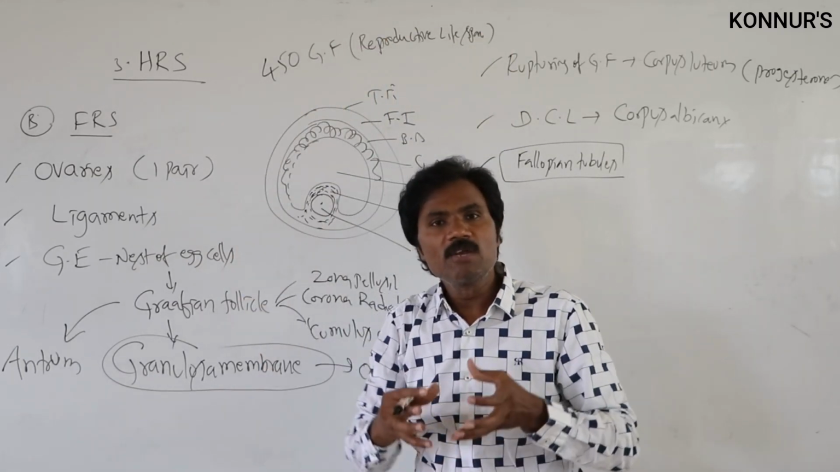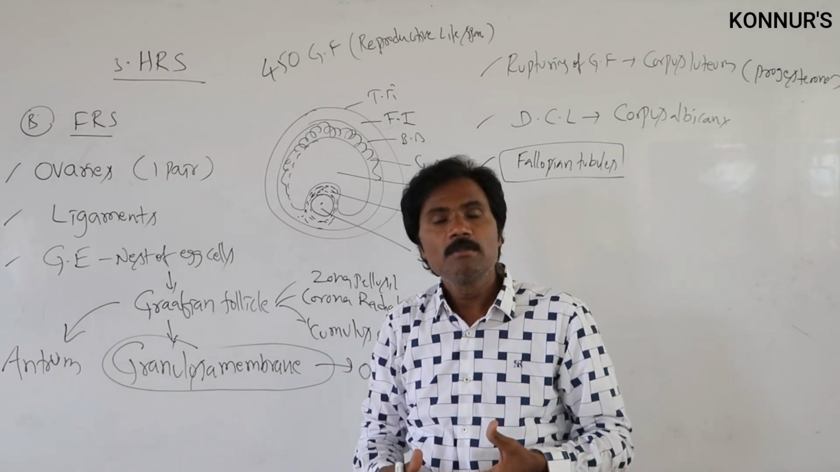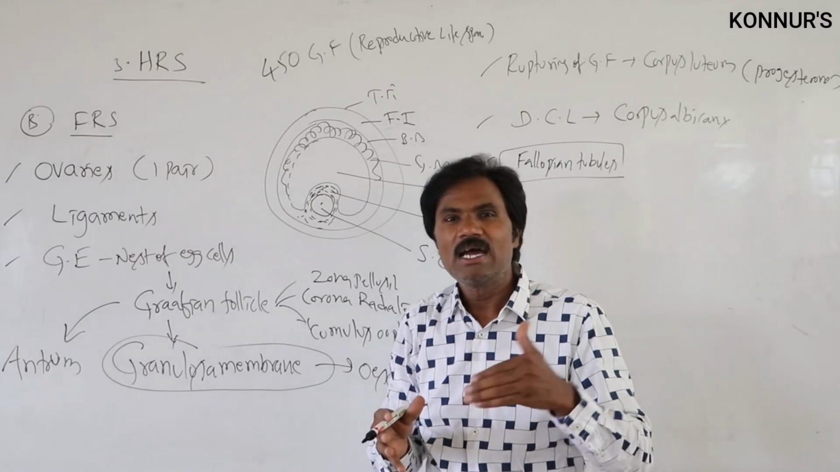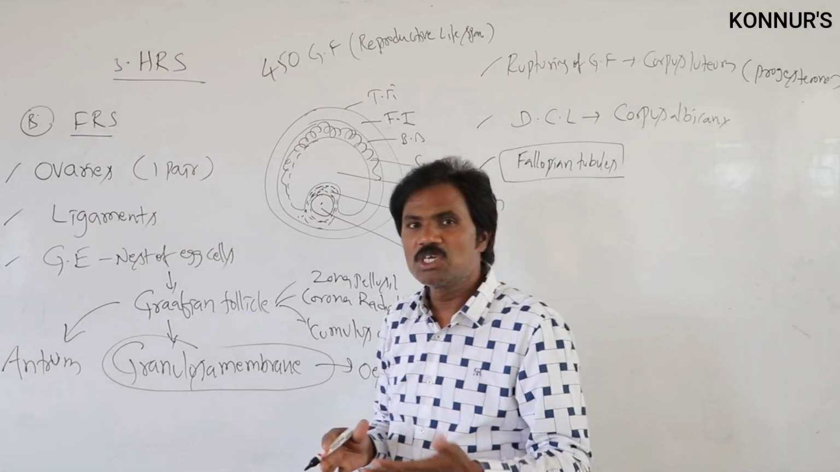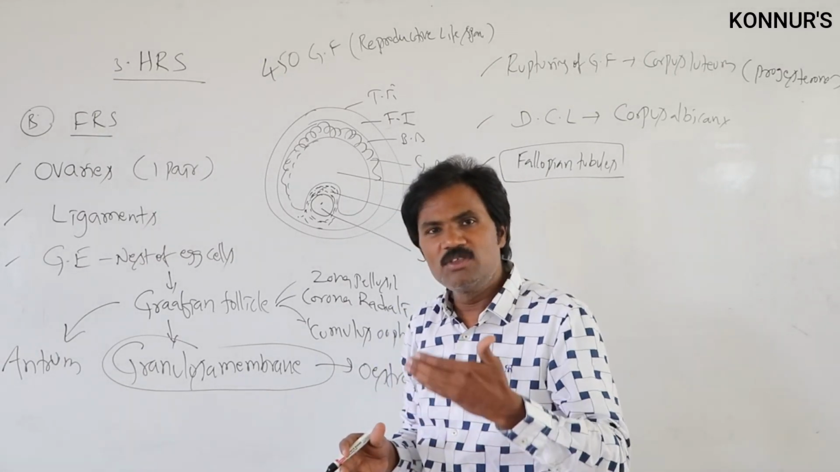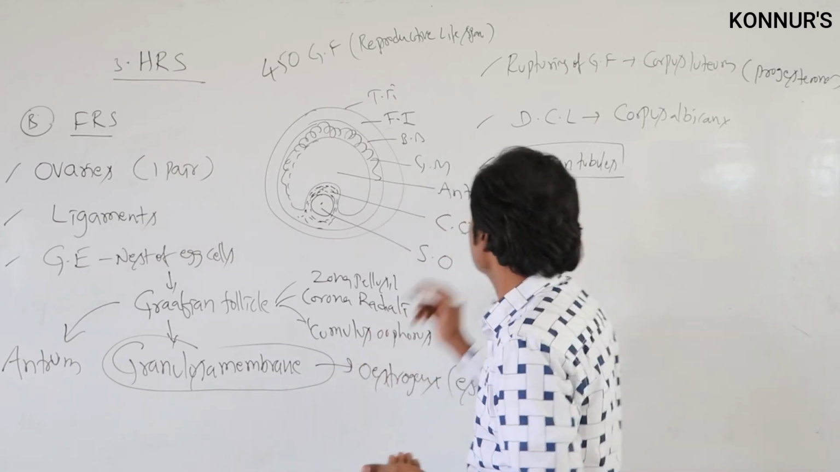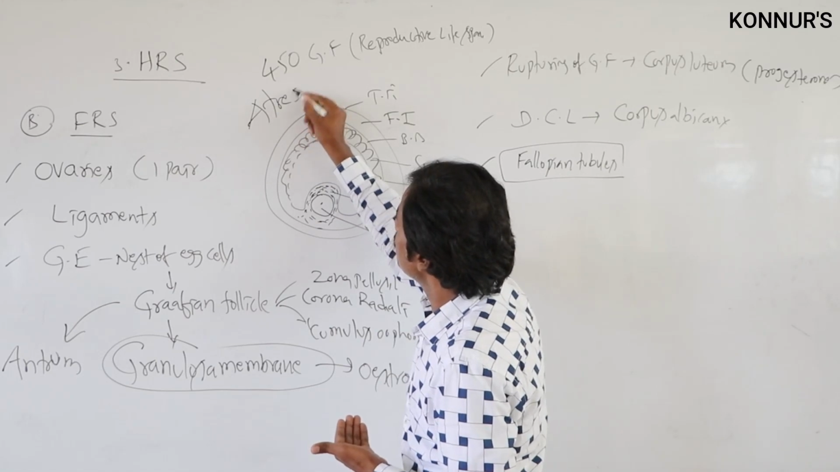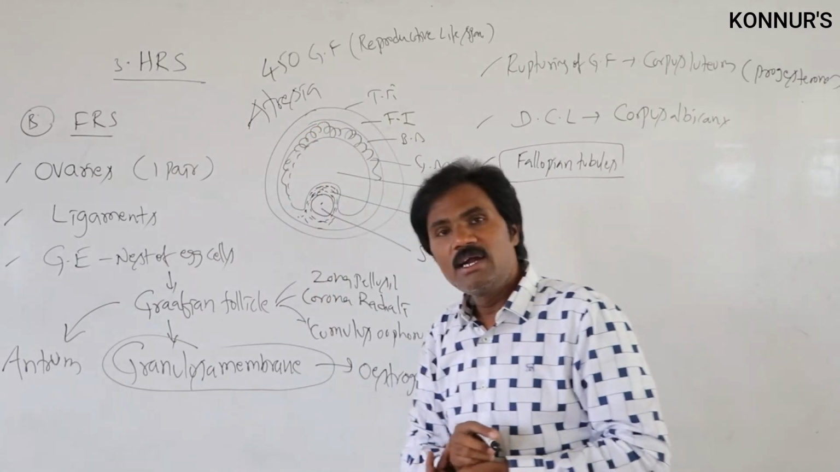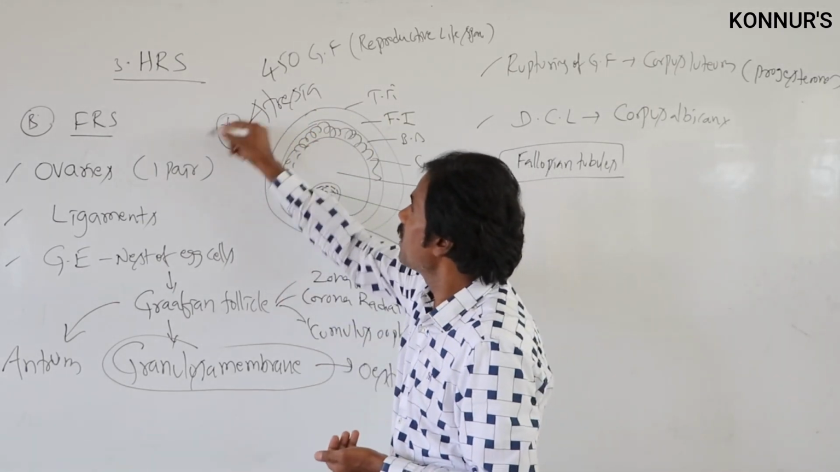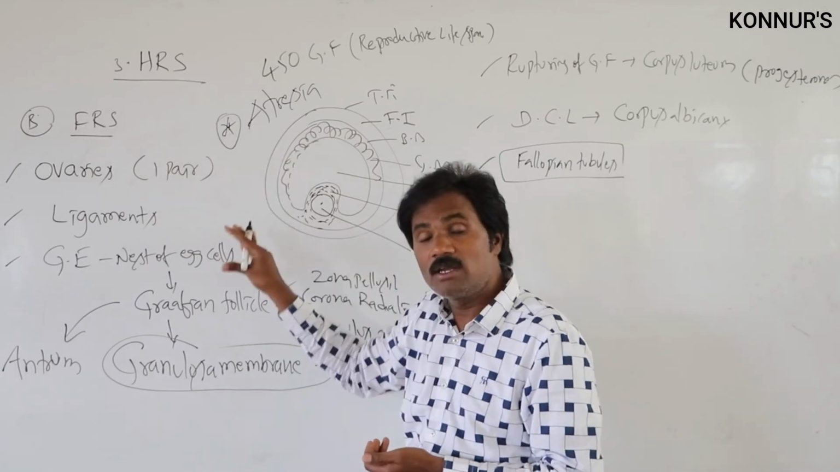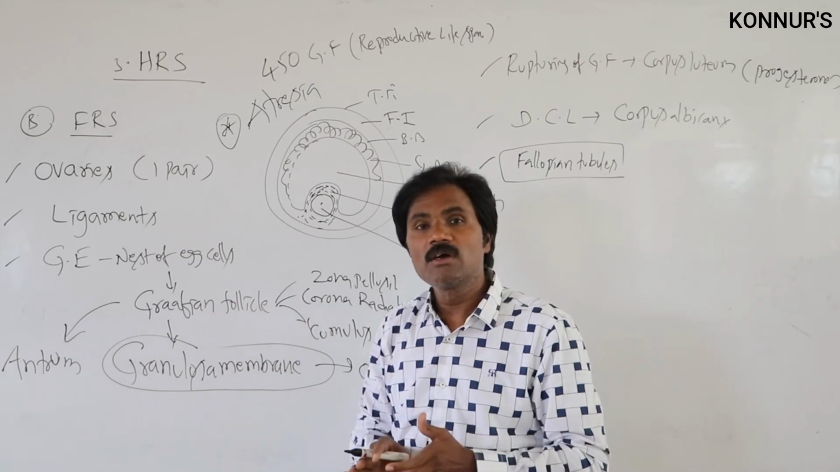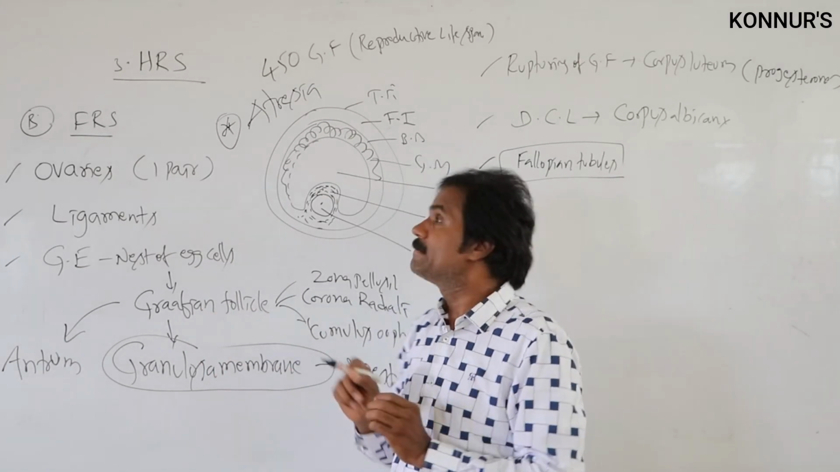In the beginning, a thousand to a million are present, but the gradual degeneration of these follicles, that condition we call atresia. Degenerating follicles are commonly called atresia.